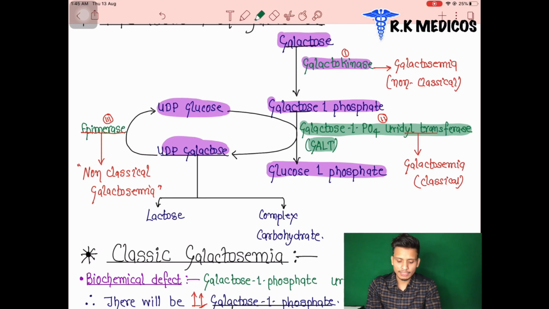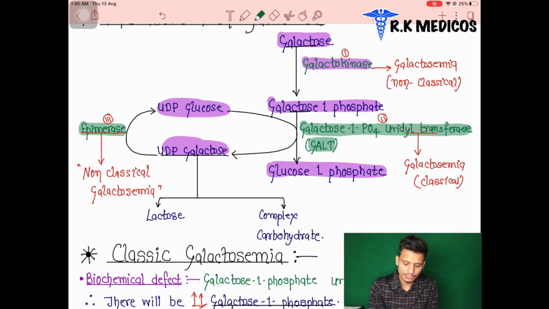After that, UDP glucose helps in the formation of glucose 1-phosphate from galactose 1-phosphate and is converted into UDP galactose. The enzyme epimerase then converts UDP galactose back to UDP glucose.